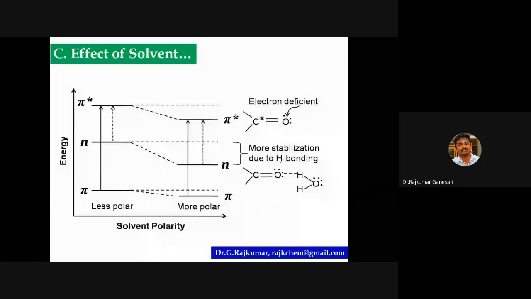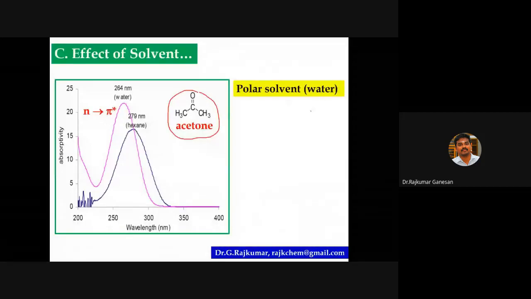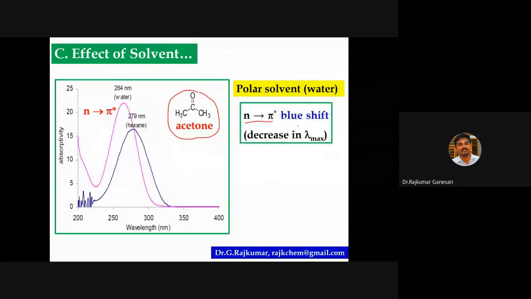Look at this acetone. This is the UV spectra of acetone. Polar solvent, as I mentioned, water. You can take water. So what happens? For n to pi star transition, there is a blue shift. Look at this. Blue shift means there is a decrease of lambda max value. Here it is 264 nanometer in polar solvent. Here we have mentioned only n to pi star transition, no pi to pi star transition. Please remember, n to pi star transition requires lesser energy.